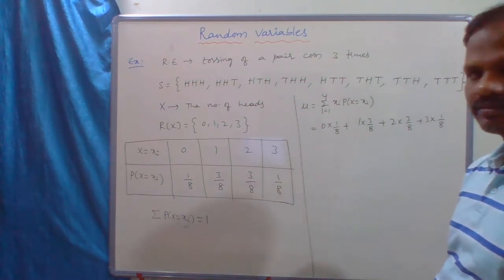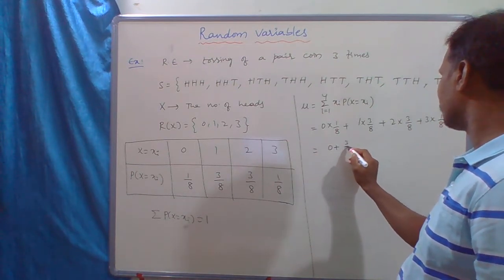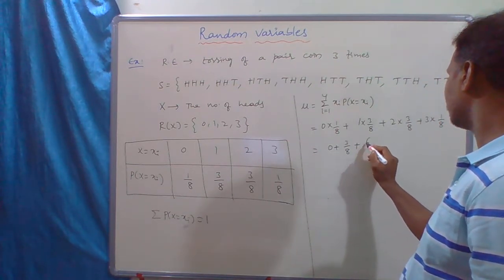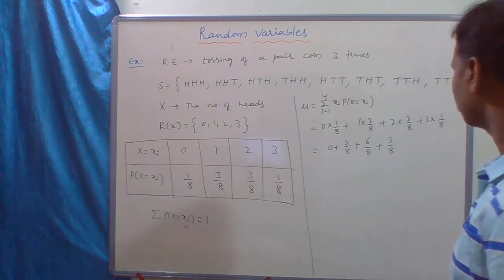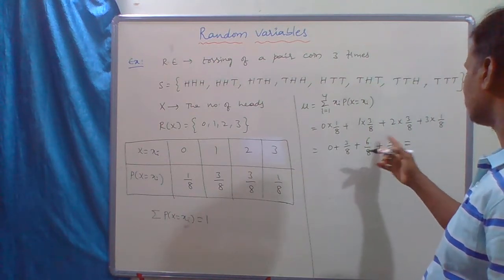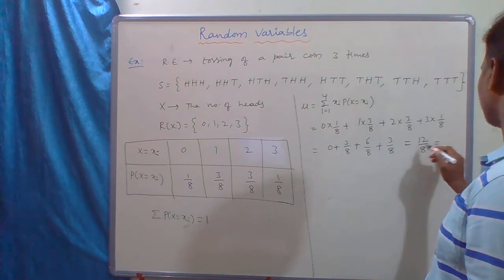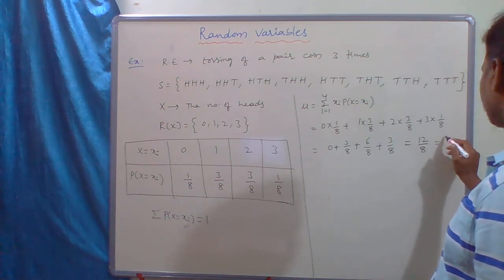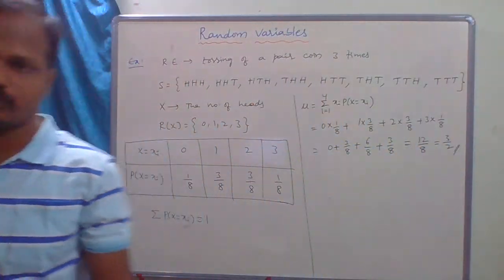Clear? This equals 0 plus 3 by 8 plus 6 by 8 plus 3 by 8, which is 12 by 8. So the mean is 3 by 2.